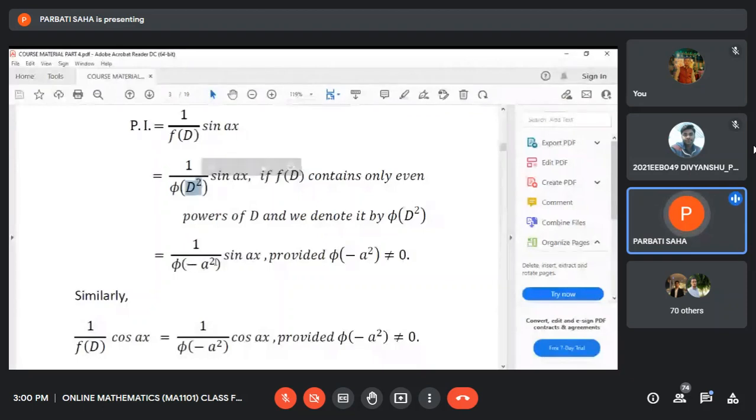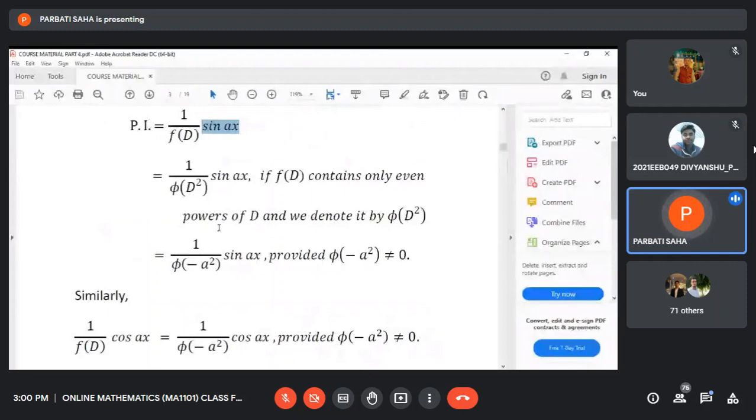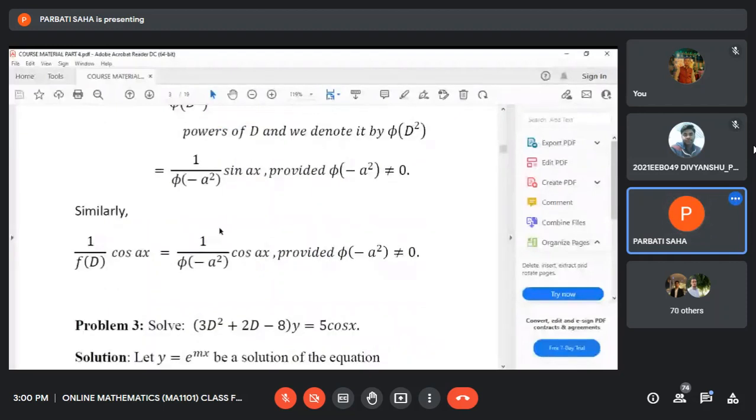That means as a whole, this is a negative number, because a square is always positive, so minus a square is always negative, provided this denominator phi(minus a square) is not equal to 0. So if you write cos ax instead of sin ax here, then the process remains unchanged, the formula remains unchanged, and the result has the denominator phi(minus a square), like this. You have observed this in the previous case, and then it is cos ax, provided the denominator is not equal to 0.